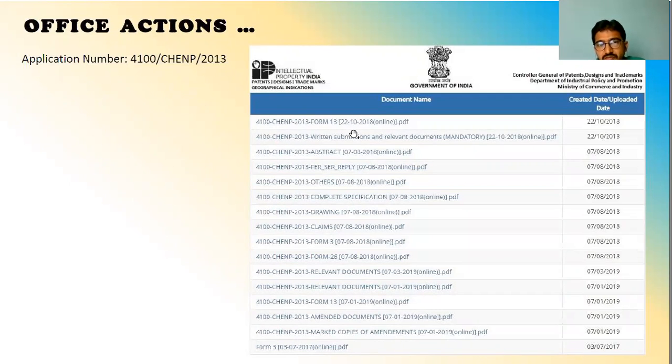Now, once it is done, all the forms are available on the IPINDIA website, ipindiaonline.gov.in, or the other name for that, ipindia.nic.in. All the forms you have submitted, Form 2, Form 3, Form 5, Form 9, Form 18, all the details are available. The communication, once your journal is published or any queries, the examiner will communicate through here itself. The examiner puts your FER here itself, and you have to see. So regularly you have to watch your patents once you file and publish.